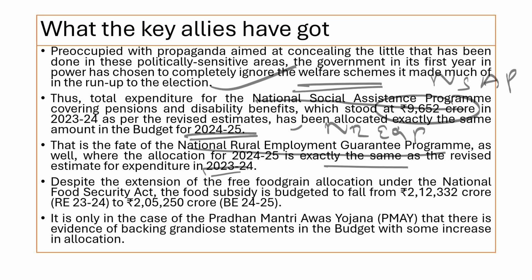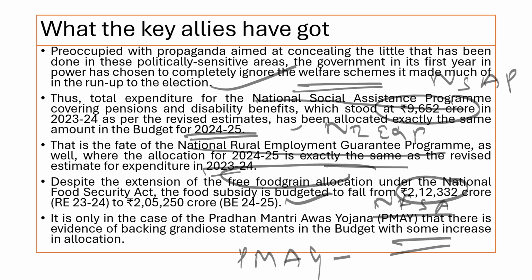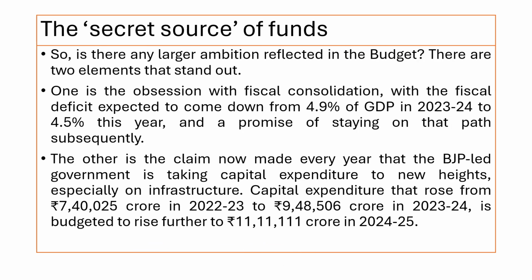Despite the extension of free food grain allocation under the National Food Security Act, the budget fell from 2,12,000 to 2,05,000 crores. It is only the Pradhan Mantri Awas Yojana for construction of housing that saw no good increase in its allocation in the recent budget.